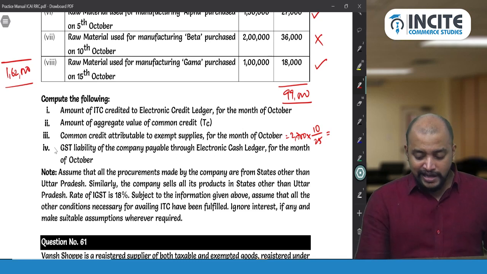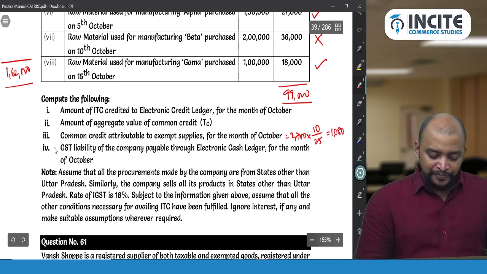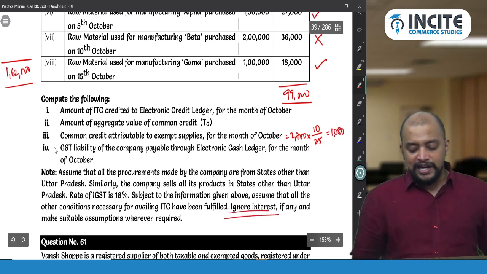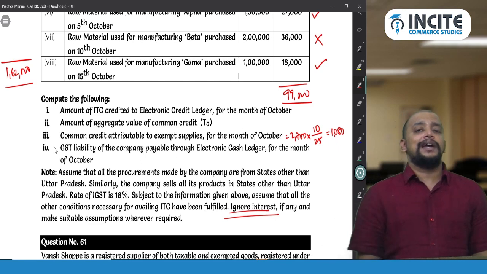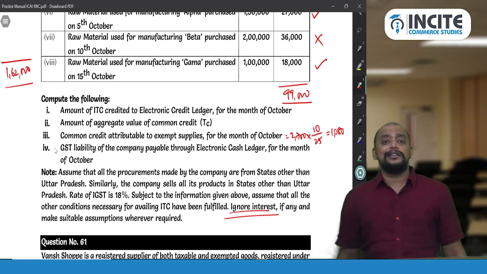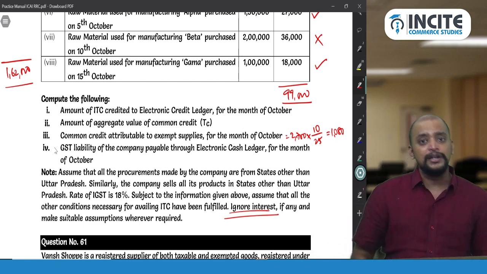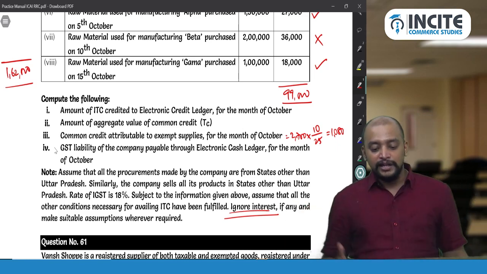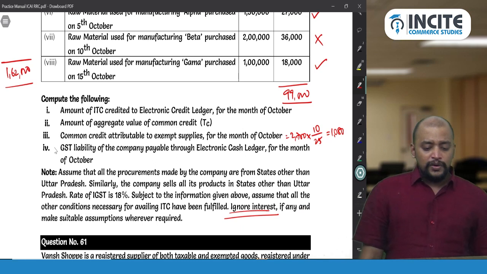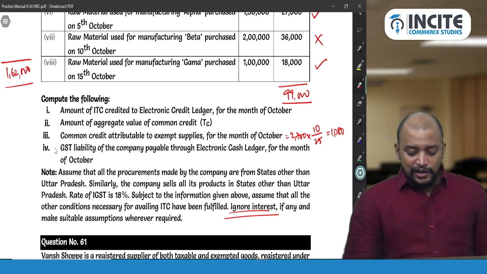So they are not asking us to compute the interest. Check. So ignore interest if any. So therefore we don't have to compute the interest. Otherwise interest we need to compute. But usually interest related question will not be asked in exam, because in ICAI study material they have not given interest related information. So rest assured they will not ask question on interest. But this much they will be asking. So 1,080.